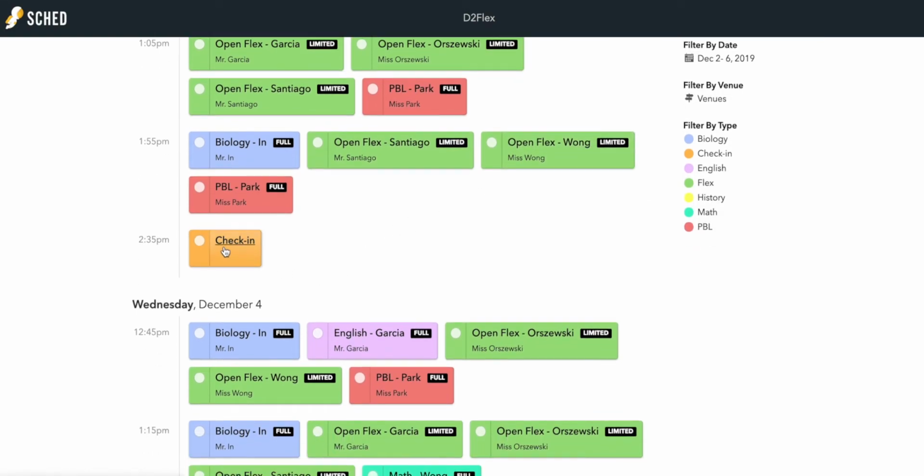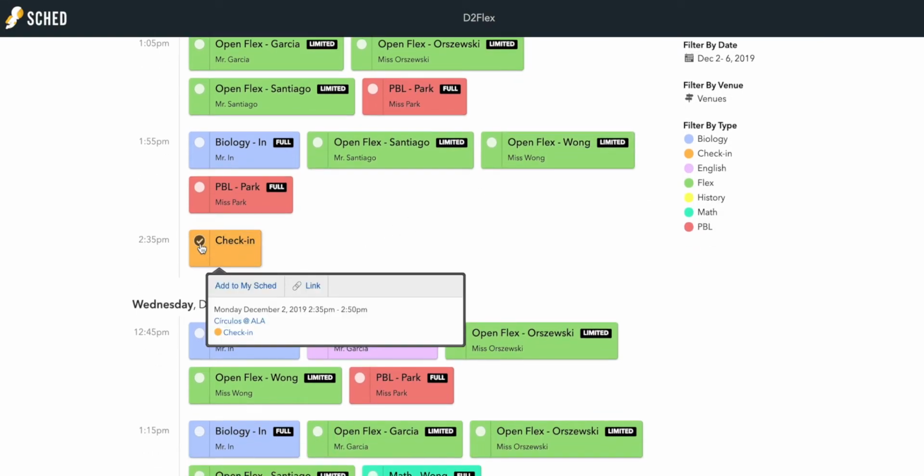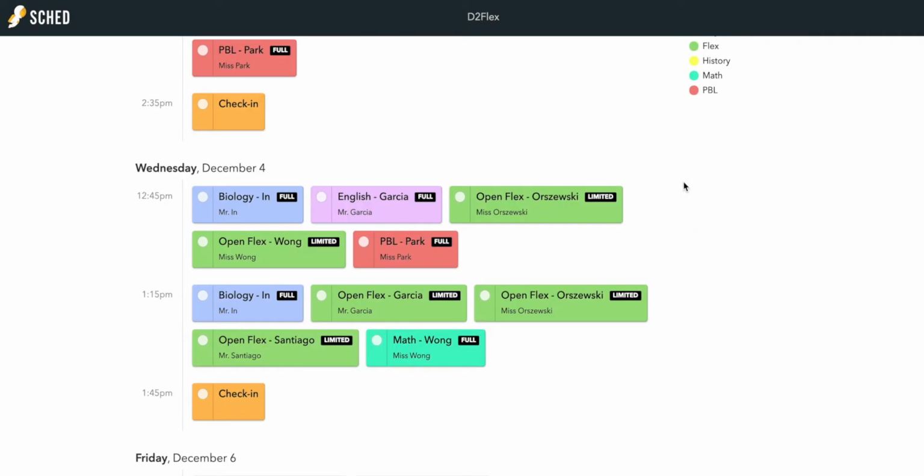Then all of you need to check the box for the check-in. Now notice the time change on Wednesday as it is modified. Rather than getting out at 2:50, the check-in starts at 2:35, it goes to 2:50. Here, it's from 1:45 to 2 o'clock. You always need to select the check-in. So always go ahead and check the orange check-in.